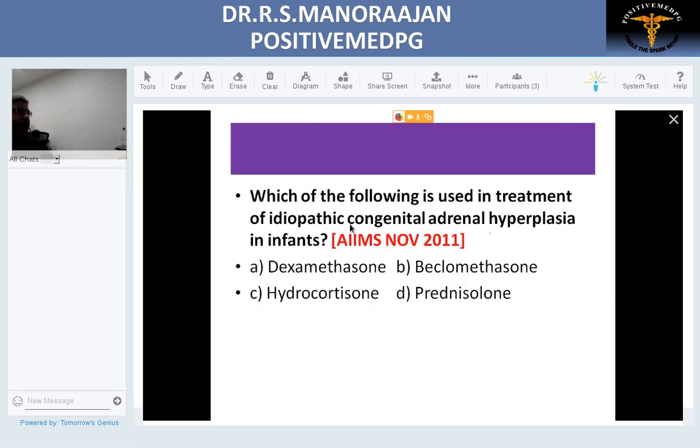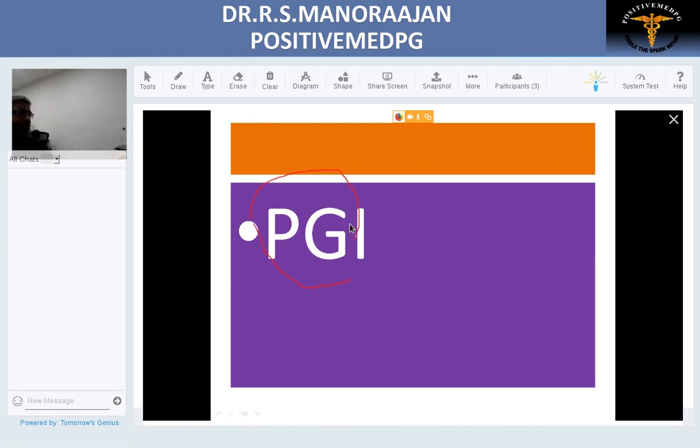Which of the following is used in the treatment of CAH in infants? Naturally, you have to supplement with two hormones. One, hydrocortisone. The commonest is hydrocortisone. The next we saw, it is fludrocortisone. So here the answer is hydrocortisone. If questions are asked in PGI regarding CAH, we should know where we stand.